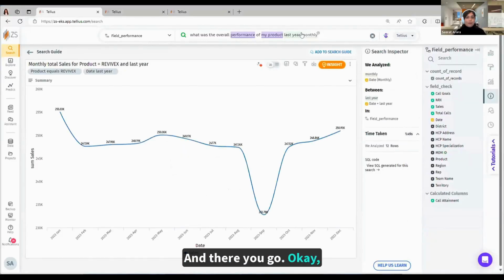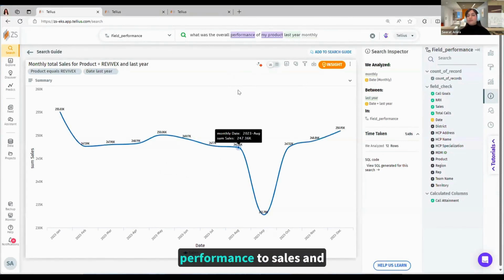And there you go. Here I'm looking at the product performance trend in a best fit visualization. And as you can see, Tellius was able to map performance to sales and my product to RevEx. And this is all possible because of the contextualization and learnings that I've configured underneath.